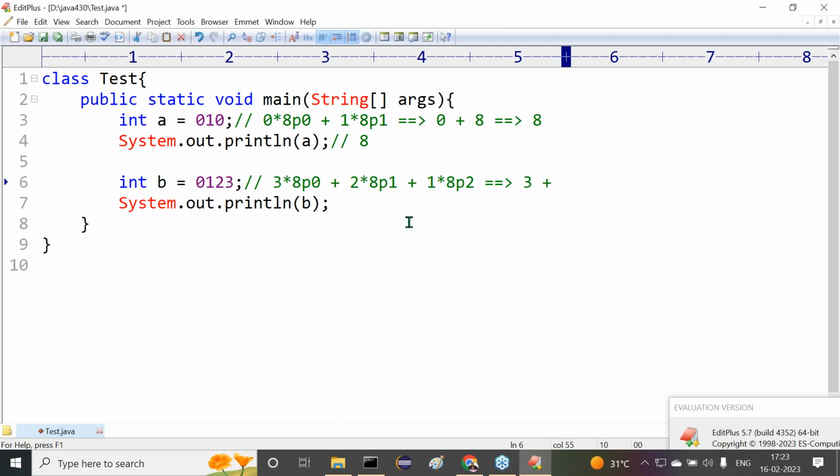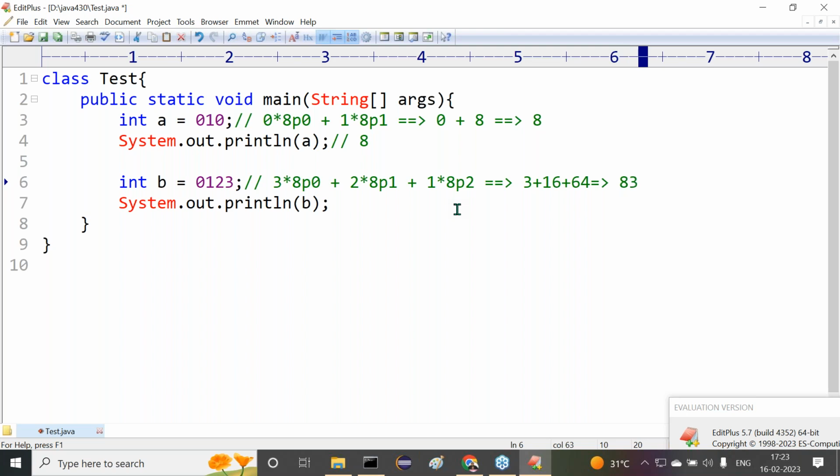3 plus next one is what? 2 star 8 power 1, that means 2 star 8, which is 16. Then next one is 1 star 8 square. 8 square is what? 64. Am I right or not? What's the overall value here? 64 plus 16 is 80, 80 plus 3 is 83, right?